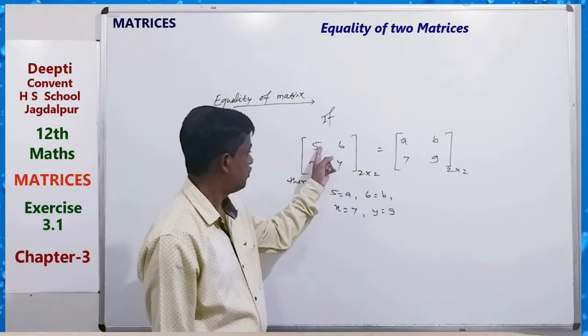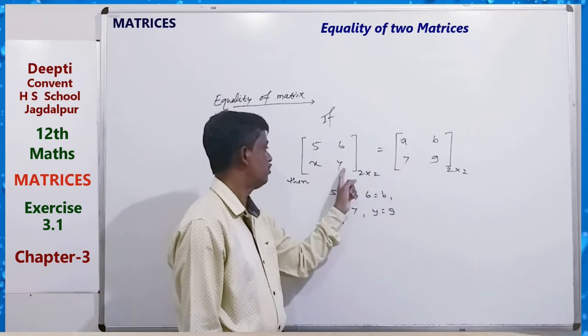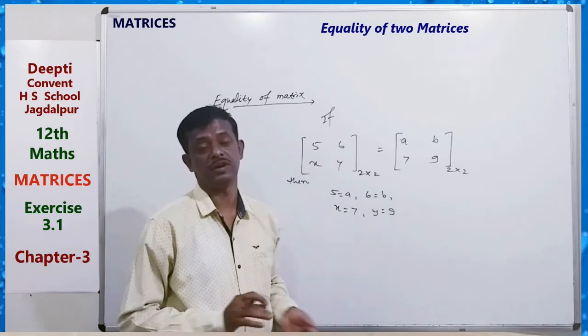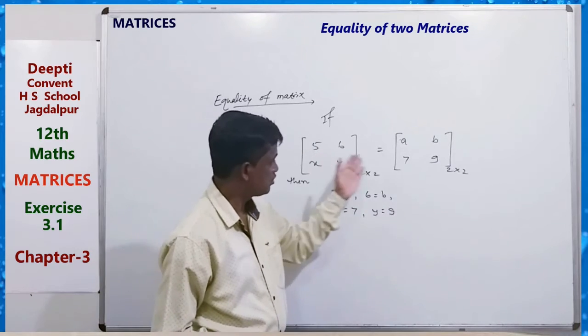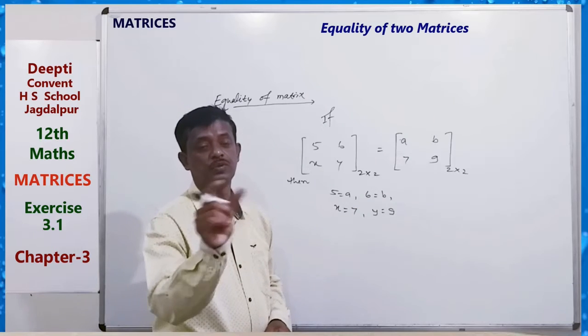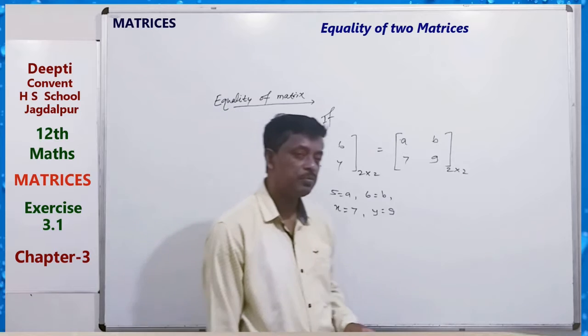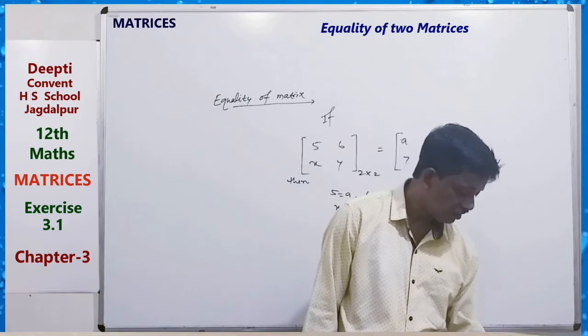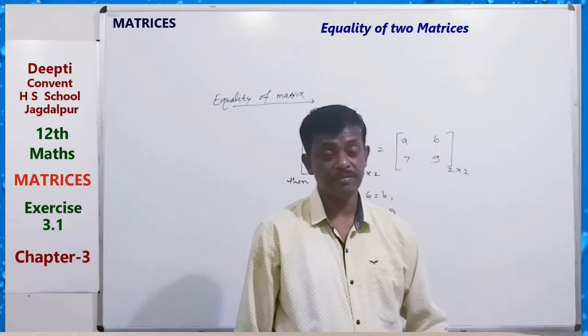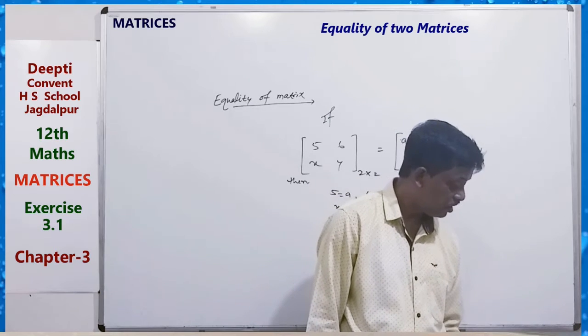That means 5 equals a, 6 equals b, x equals 7, y equals 9. Then we can say the matrices are equal. So equality of two matrices means the order should be the same and corresponding elements should be equal.